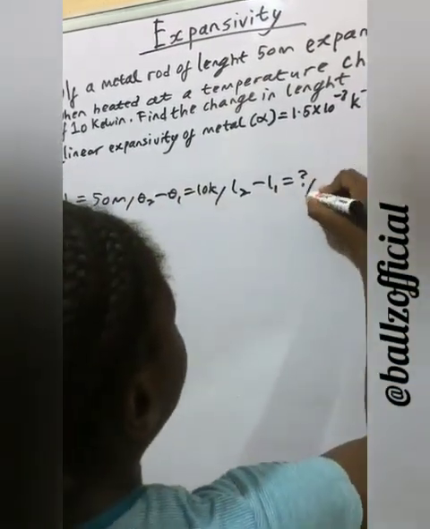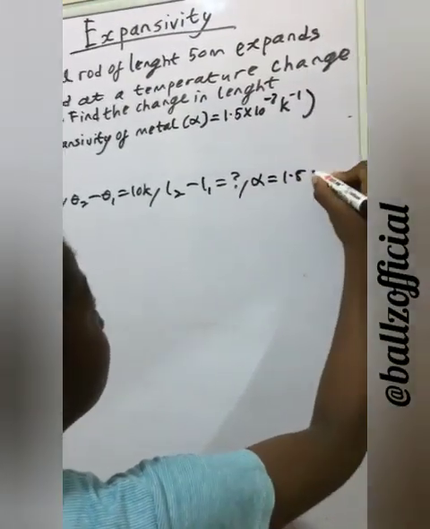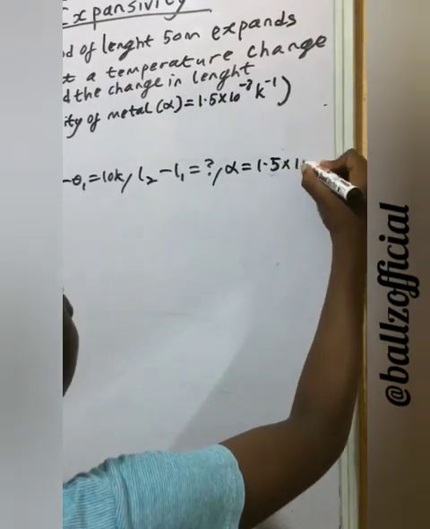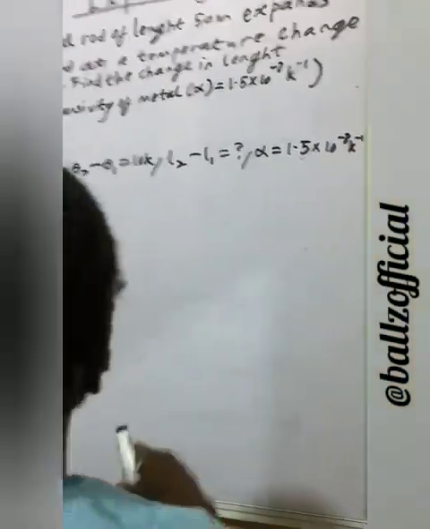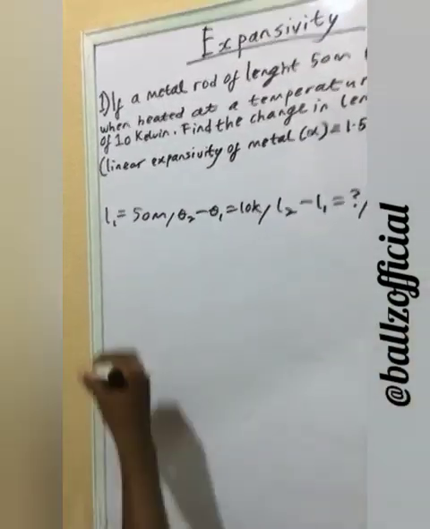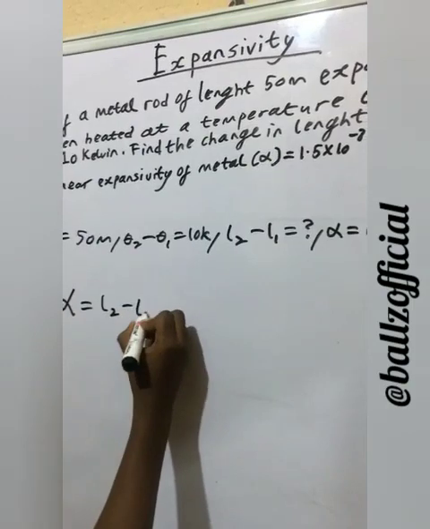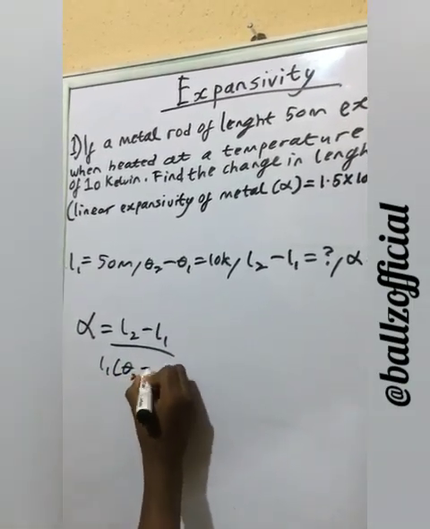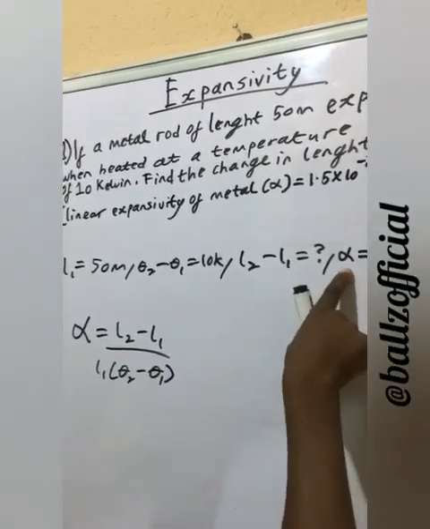Linear expansivity is 1.5 times 10 raised to the power of minus 8 per Kelvin. The formula for this is linear expansivity is equal to L2 minus L1 all over L1 times theta 2 minus theta 1. They have given us this.